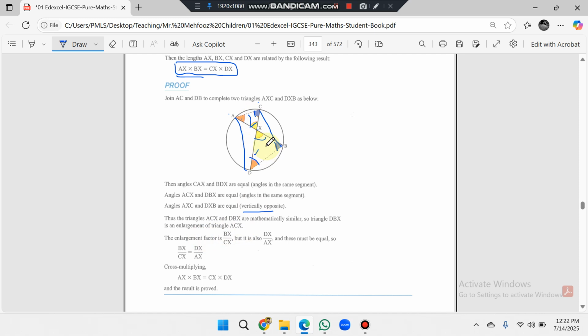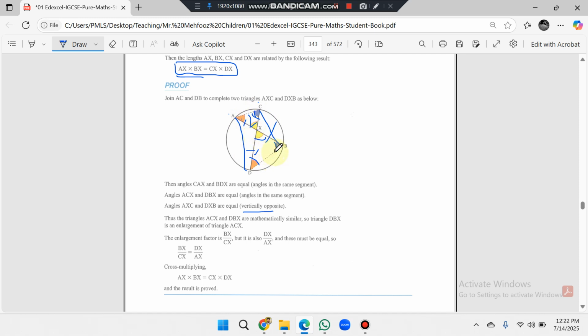If this is the enlargement, how can we find the enlargement factor? By taking the ratio of corresponding sides: BX divided by CX, and also DX divided by AX, right? Why do we use BX, CX and DX, AX?